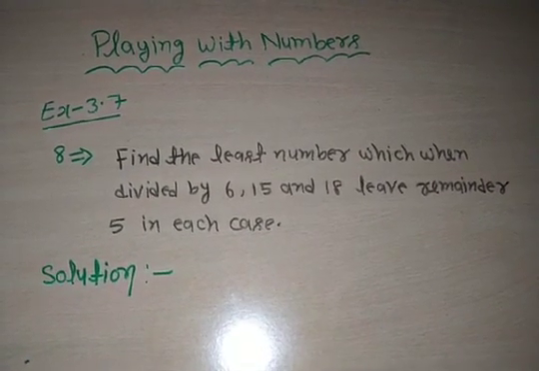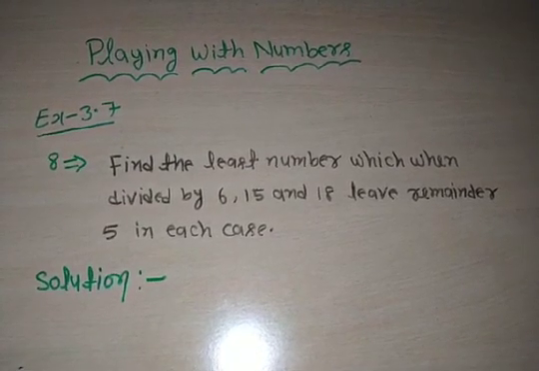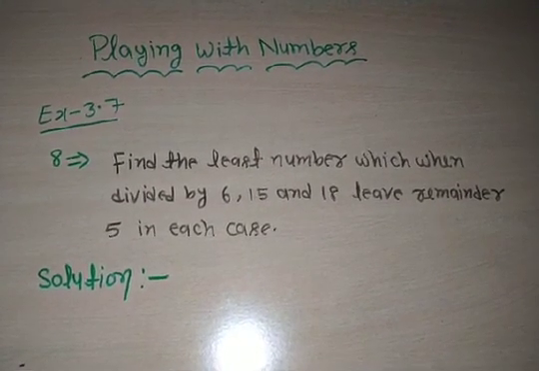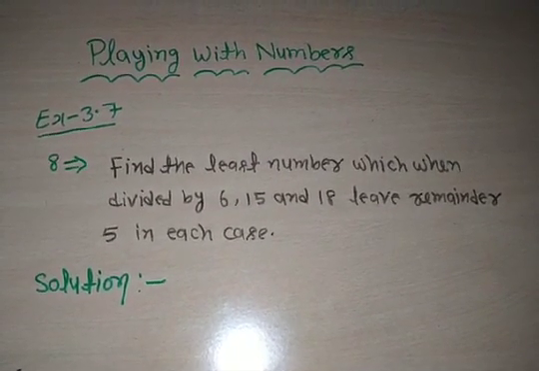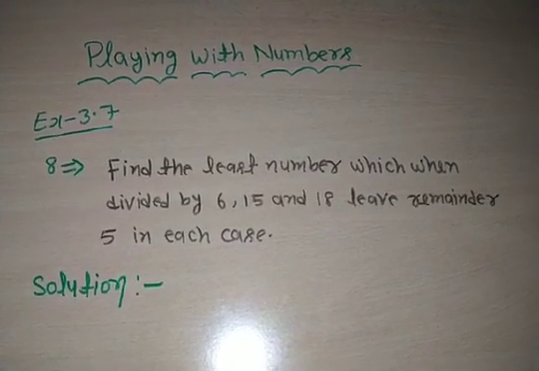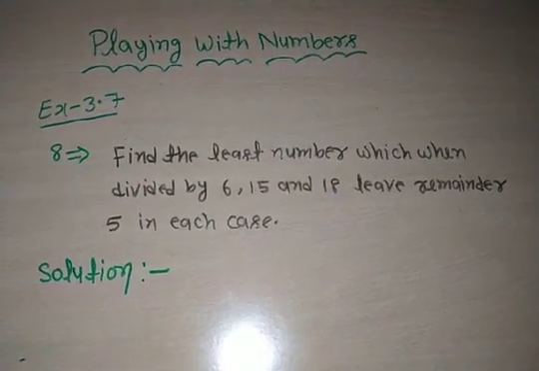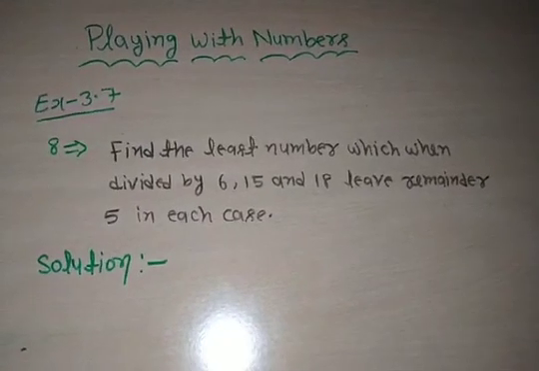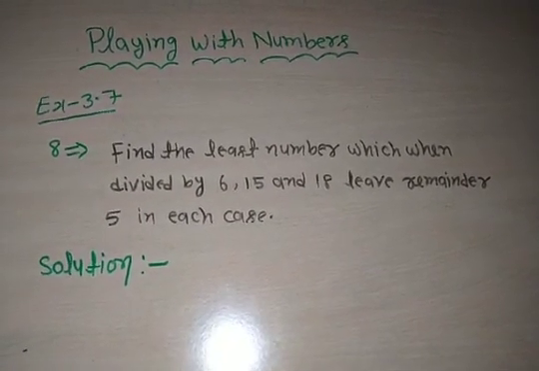Okay, so here you find the LCM of 6, 15 and 18. So let's see how to find it.